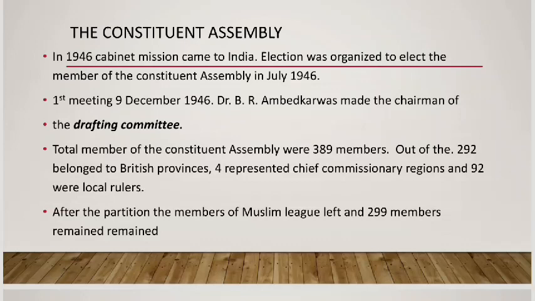So on the recommendation of Cabinet Mission, elections were organized to elect the members of the Constituent Assembly in July 1946. After the election, the first meeting was held on 9 December 1946. Dr. B.R. Ambedkar was made the chairman of the drafting committee. In the very same way, Dr. Rajendra Prasad was made the chairman of the Constituent Assembly. And other members were also included.